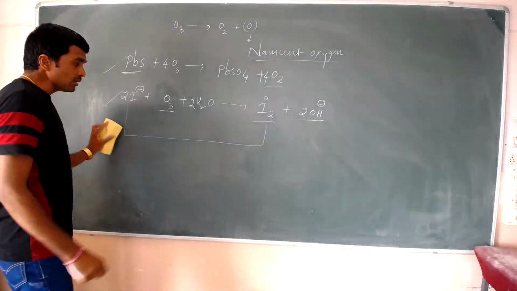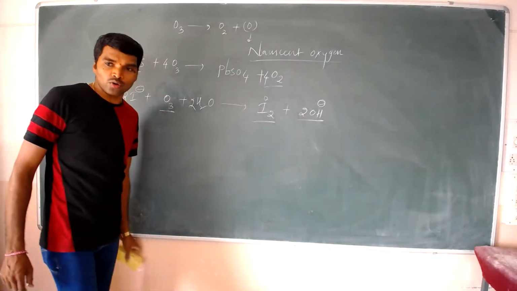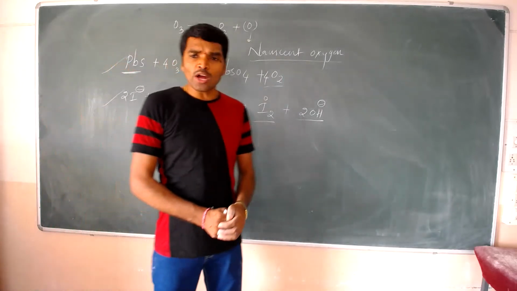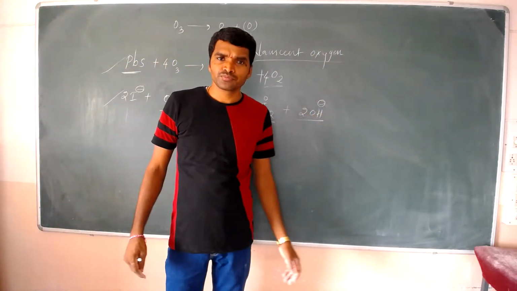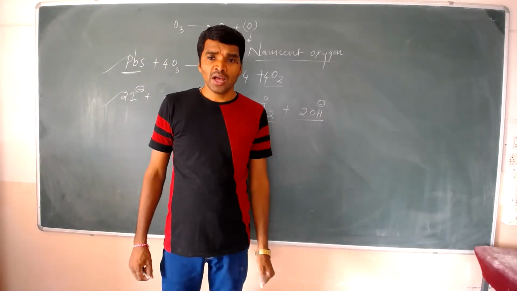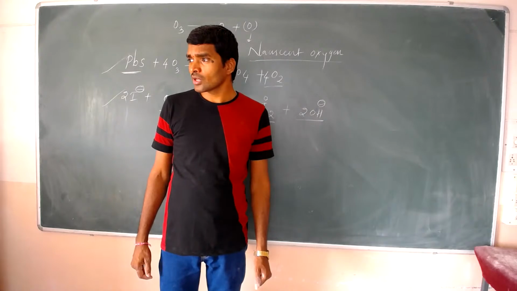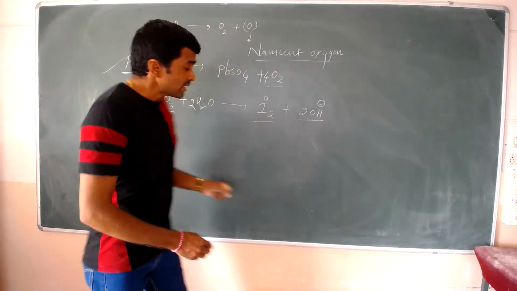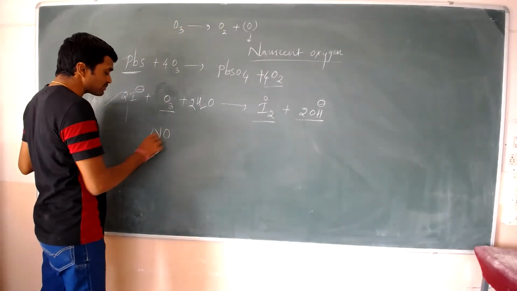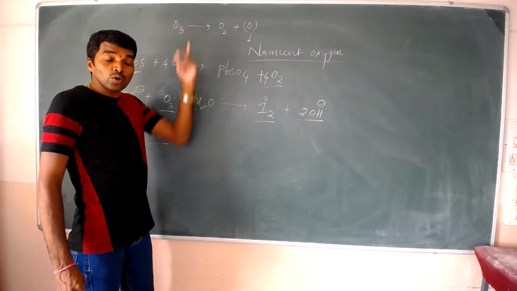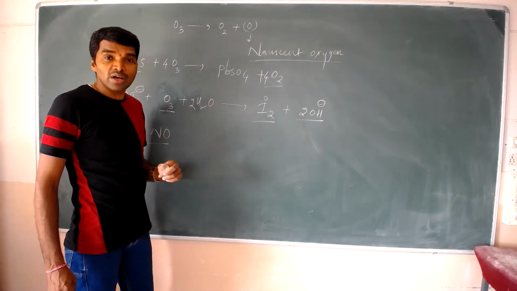Now, one more important point about the ozone layer, it is going to depletion. Depletion of ozone layer, why is it taking place? Because jet rockets release nitrogen monoxide in the atmosphere.